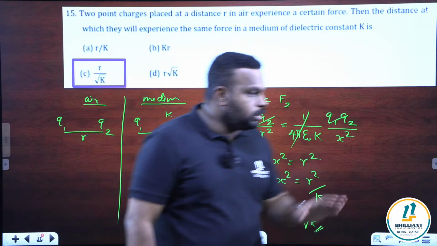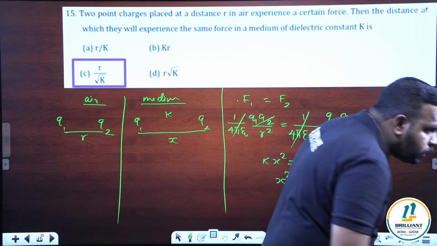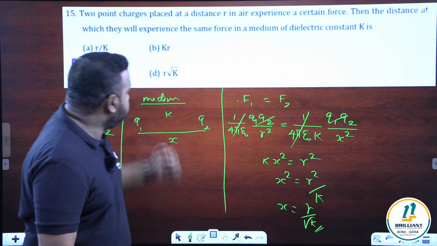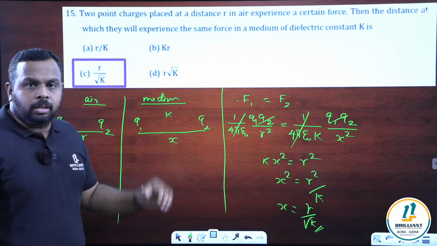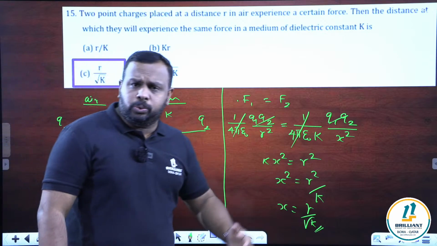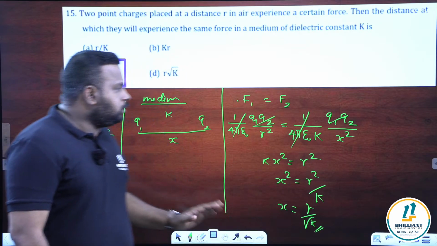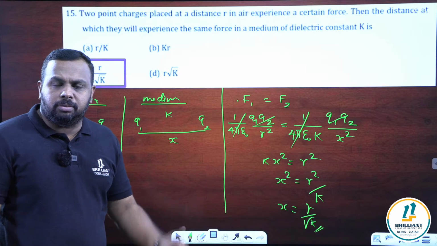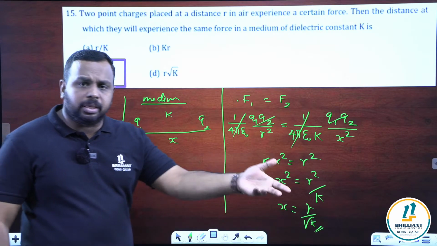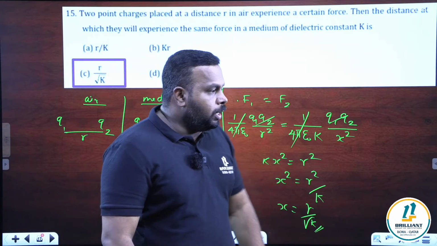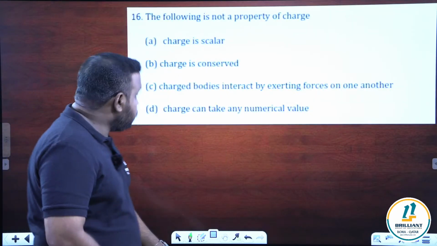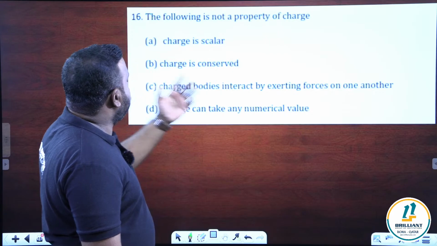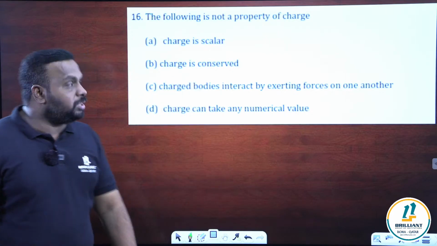Right answer. Very good. Clear? So these types of questions you can see in many papers. We are just writing the formula for Coulomb force in air and medium, equating, and you can easily find it. I'm going to the next question now. Question number 16. It's a knowledge based question.